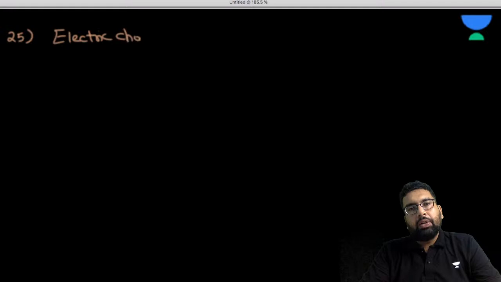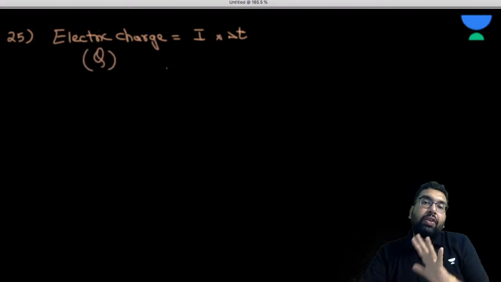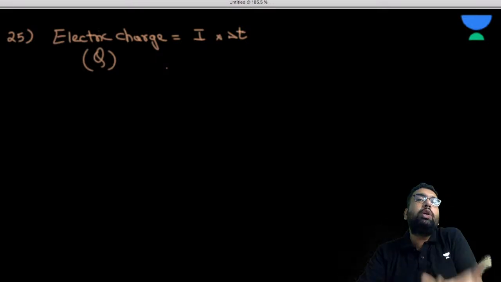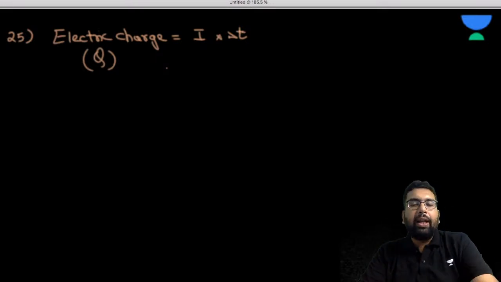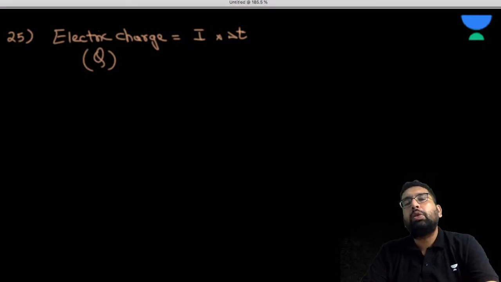What is the formula for electric charge? It is I into delta T, that is current into change in time, and we generally represent it by Q. You don't have to get trapped in the symbols. Q is also used in general for heat, and it is also used for charge.